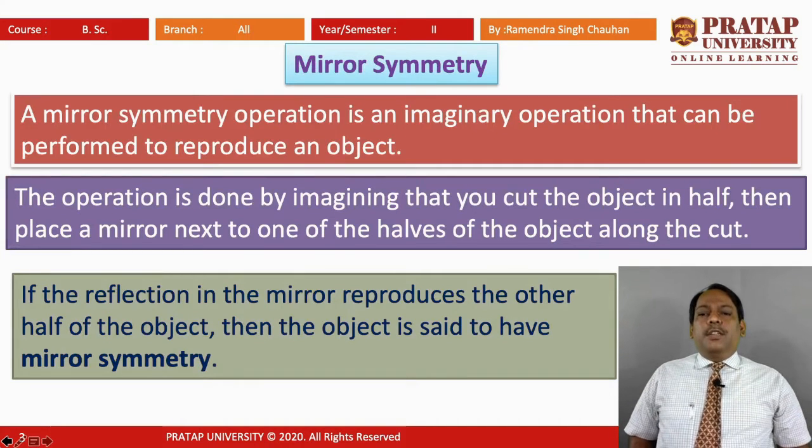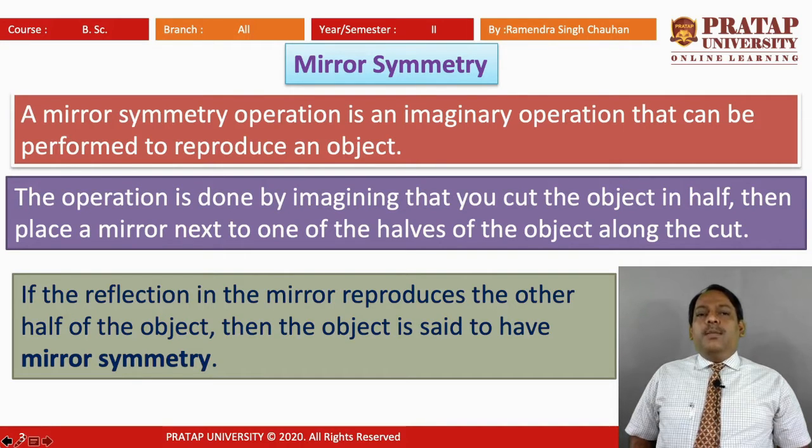So mirror symmetry, what is mirror symmetry? When you are observing in a mirror, you observe symmetry of your face, etc. That is called mirror symmetry. In similar way, in physics terms, a mirror symmetry operation is an imaginary operation that can be performed to reproduce an object.